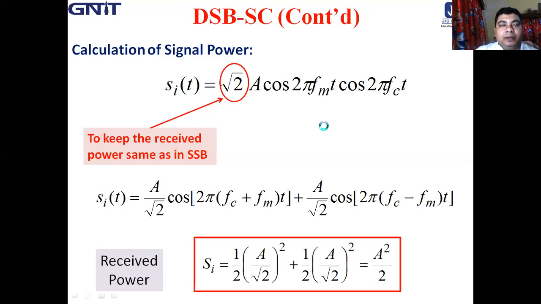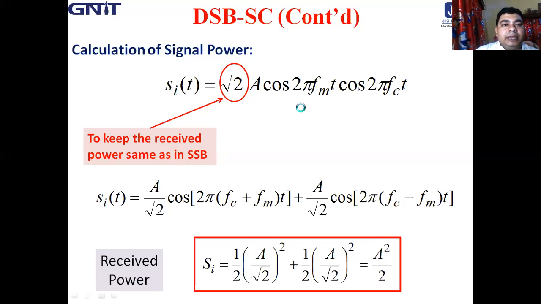Now for the performance comparison, one should have the same platform, that is the input signal power and input noise. Then only we can compare the output SNR. So already we can see that input noise power is the same, that is eta by 2, for both the DSB and SSB-SC cases.